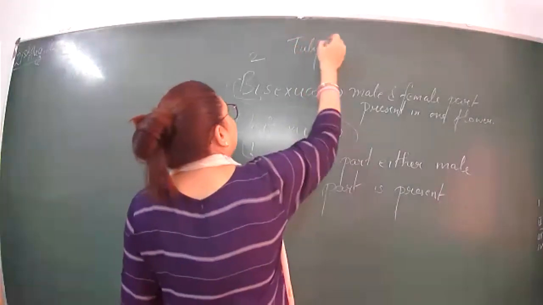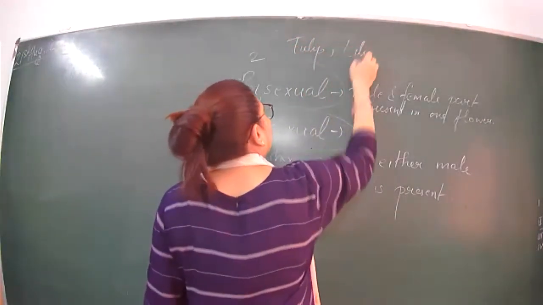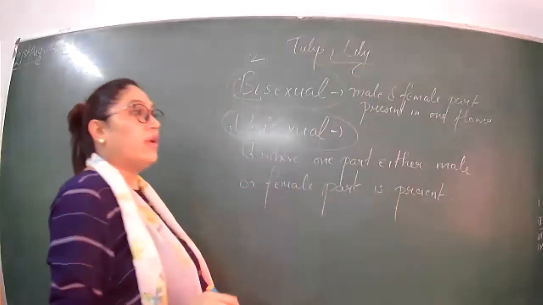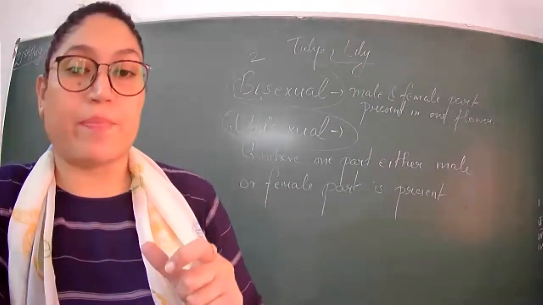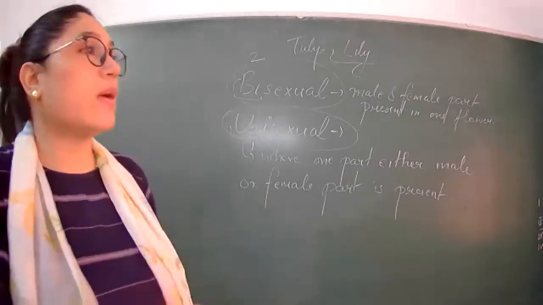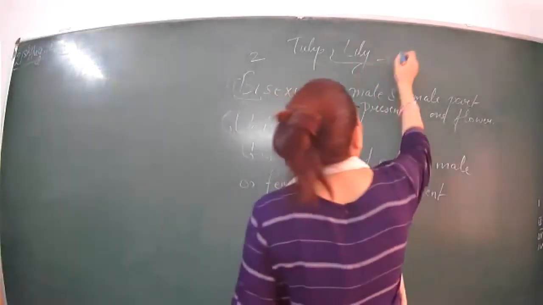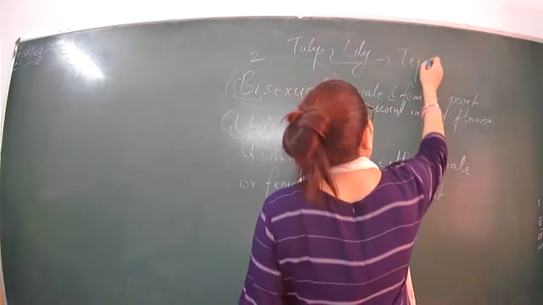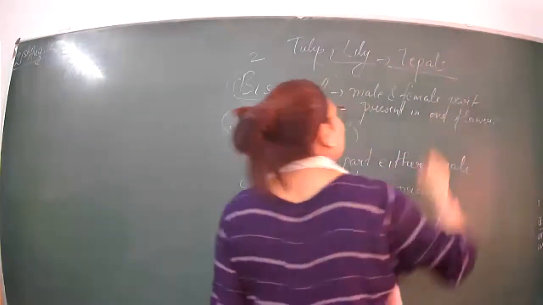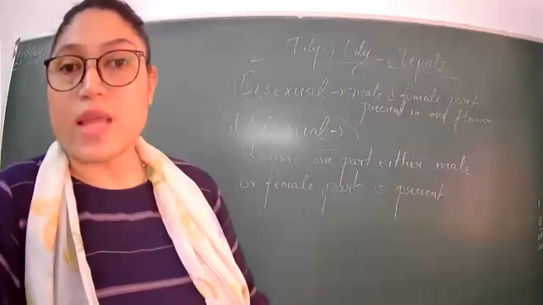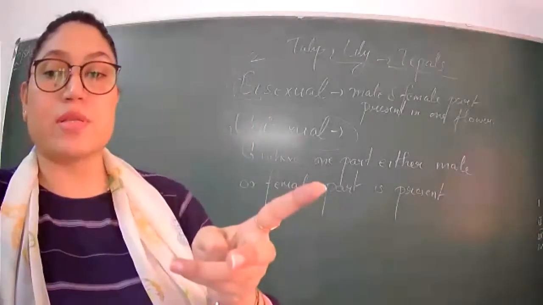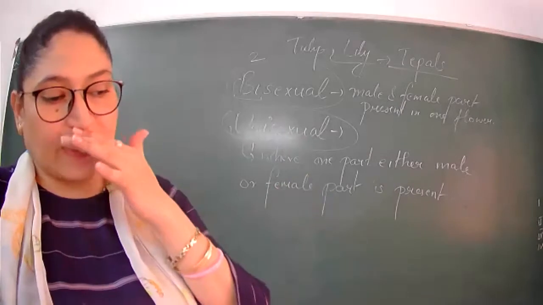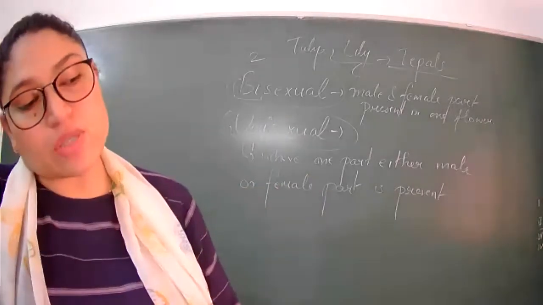Tulip and lily. In these flowers, petals and sepals are the same. We call them tepals, meaning petals plus sepals. Both are present and they look similar.